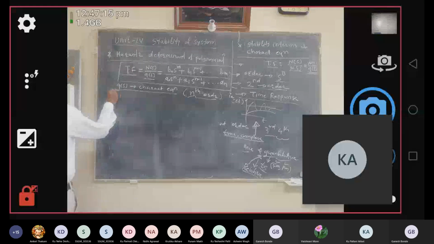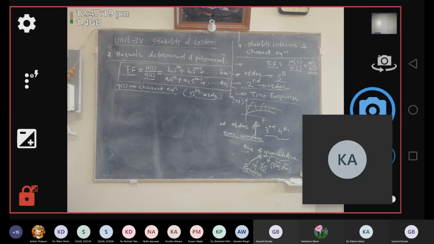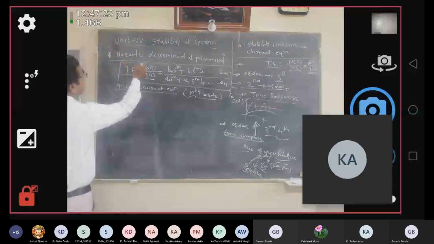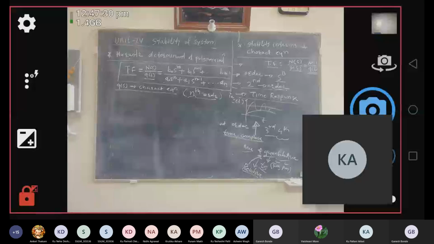Then what is Hurwitz criteria? The Hurwitz determinant or Hurwitz criteria consists of two conditions.